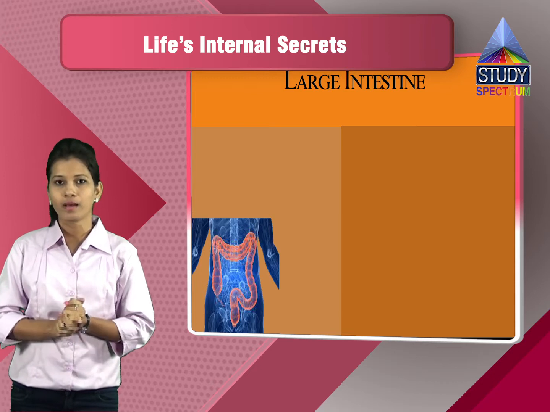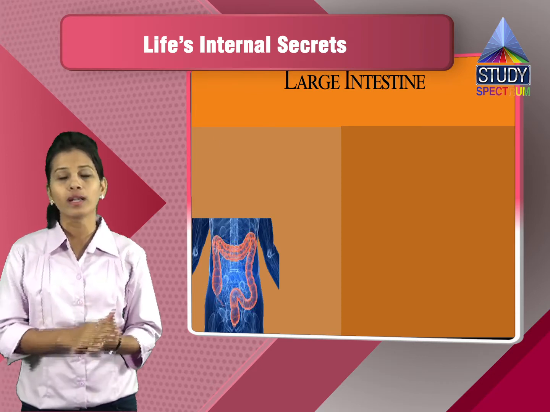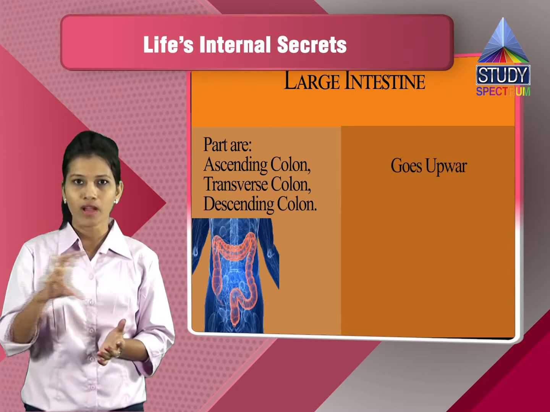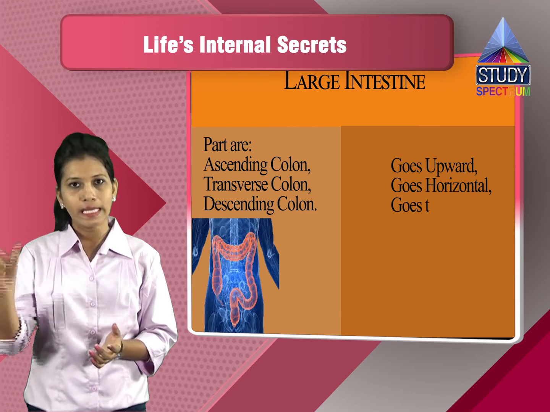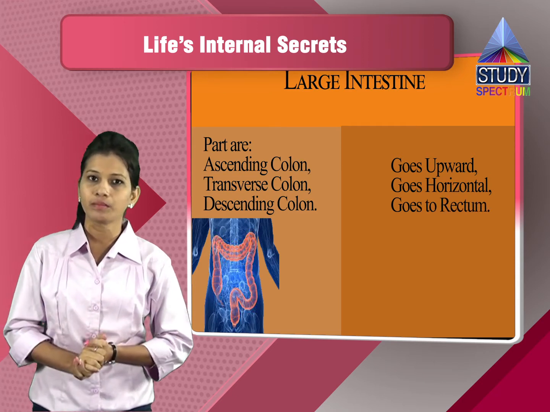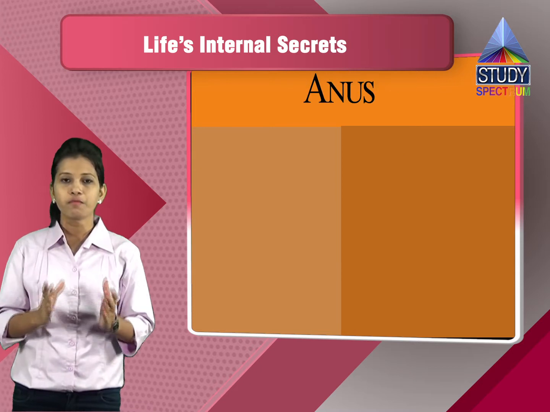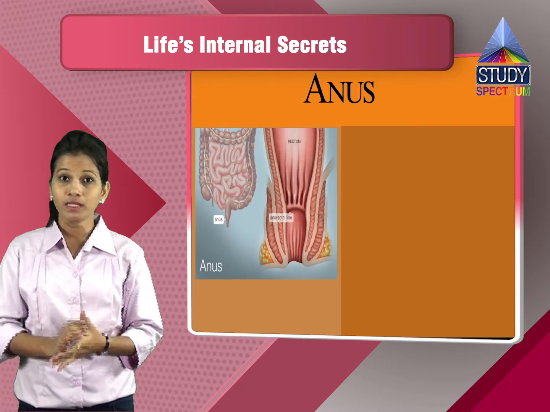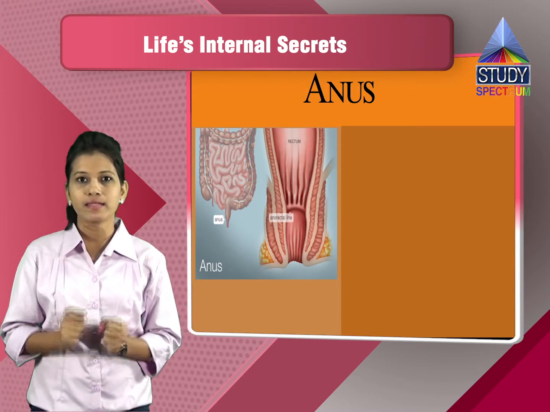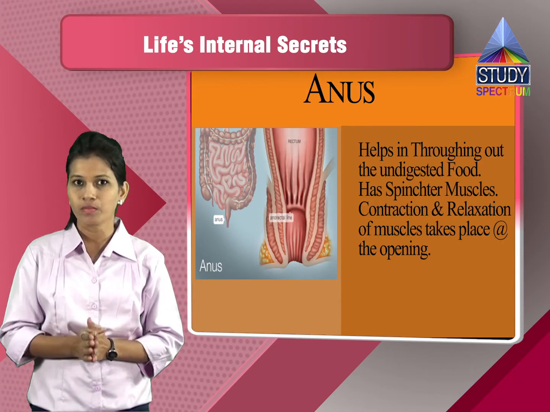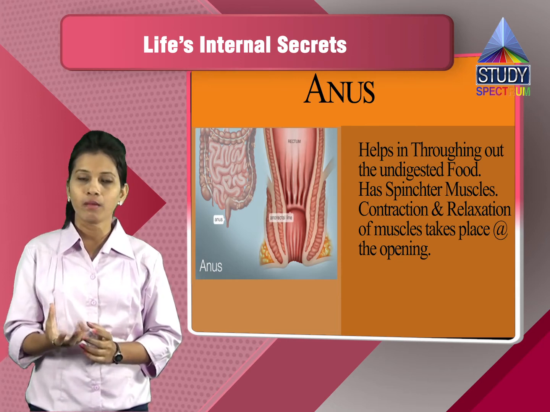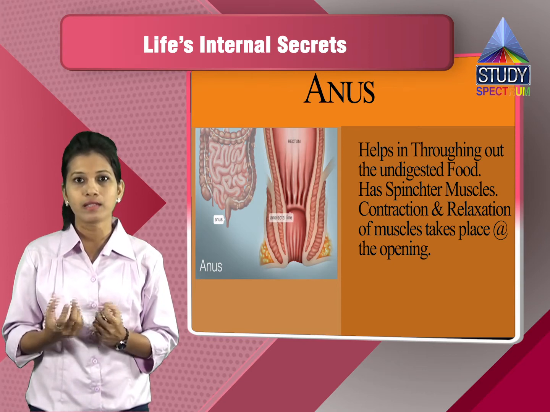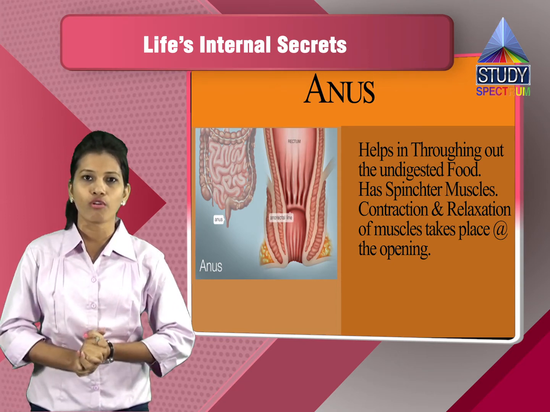In the large intestine, there are parts like the ascending colon, transverse colon and descending colon. Ascending colon means it goes upwards, then transverse which is horizontal, then the descending colon, then we have the rectum, and the last part is the anus, which helps in throwing the undigested food out of your body. Now this anus also has the same muscles, which are called the sphincter muscles, which help in opening because of the pressure. When the pressure is created, the muscles relax and the waste is thrown out of your body.